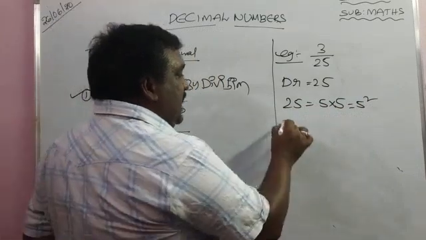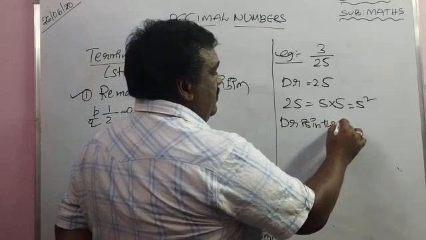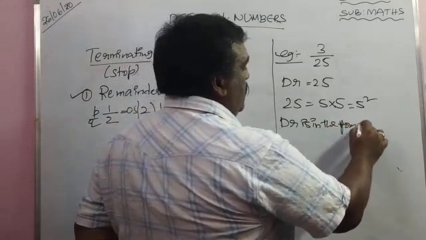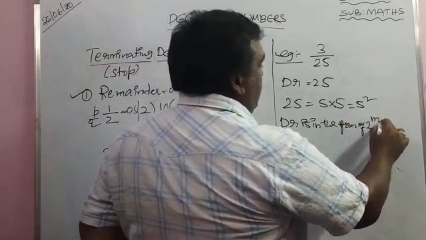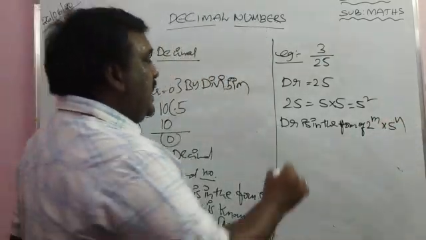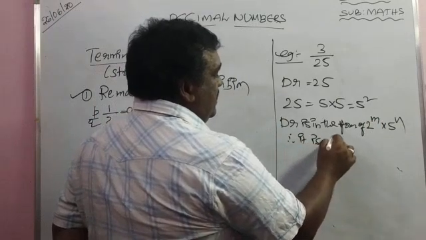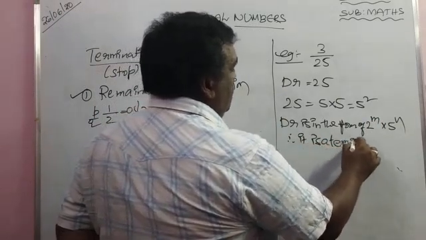So the denominator is in the form of 2 power m into 5 power n. It is a terminating decimal. Therefore, it is a terminating decimal.